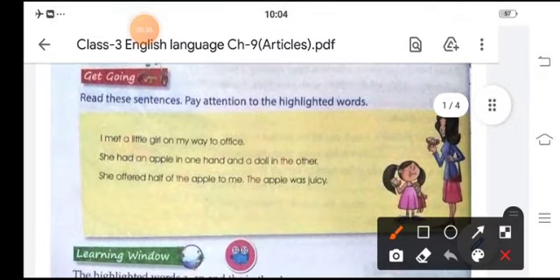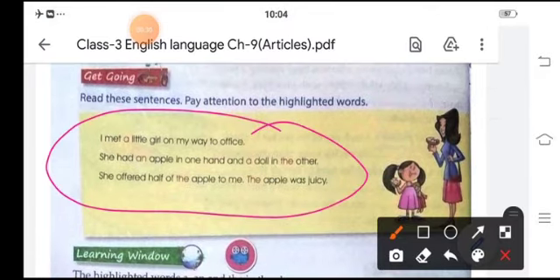See the examples. I met a little girl on my way to office. She had an apple in one hand and a doll in the other.